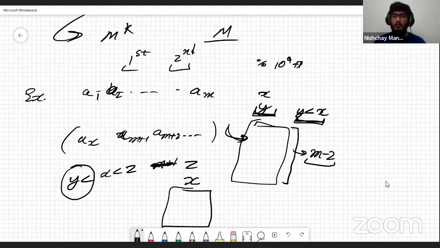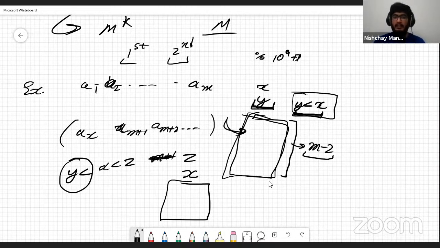So these are the two pieces of information that we get from each race. One is that the last M minus 2 horses are not going to be applicable, just throw them out. And the next information I'm getting is just one inequality, which is X is less than Y. Y is less than X, sorry. Is there any other kind of information that we can think of that we are getting from this race? I don't think so. I can't think of anything else that we are getting out of this, right?